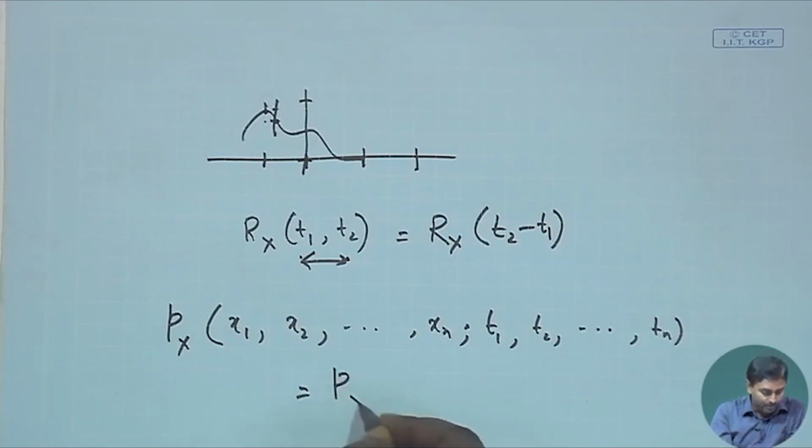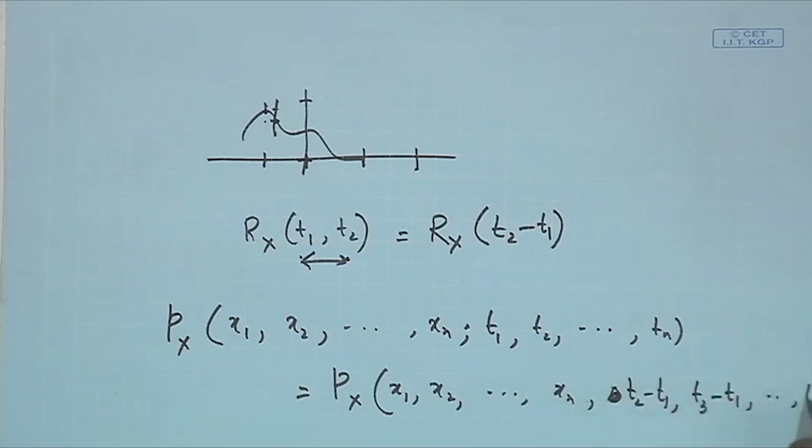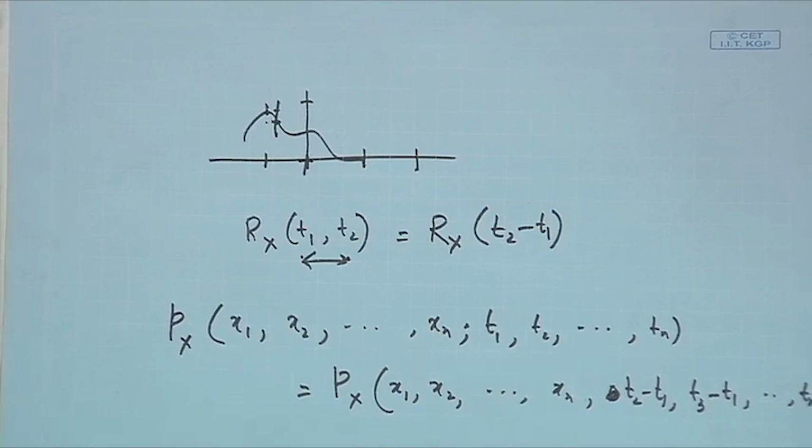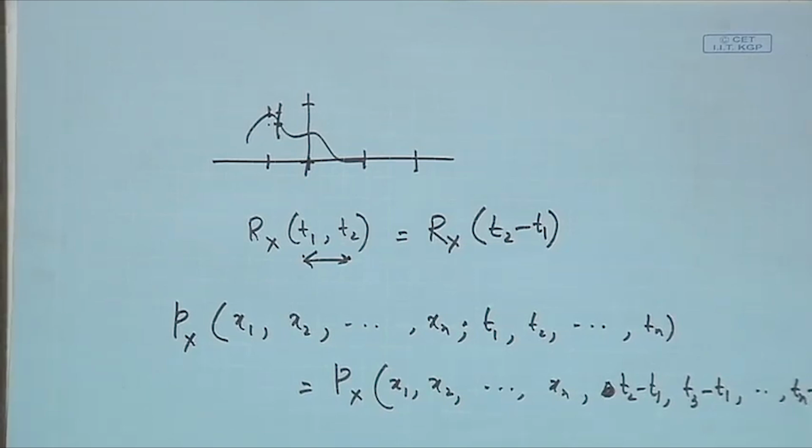So, I should be able to say that it should be x1, x2, xn at times I can specify, let us say, T2 minus T1, T3 minus T1, up to Tn minus T1. Okay. So, wherever the T1 is, as long as T1 to T2, T1 to T3, T1 to T4 are all same, I can shift the whole thing, take the whole statistics, it will remain the same. Then I can say at the nth order also it is stationary.